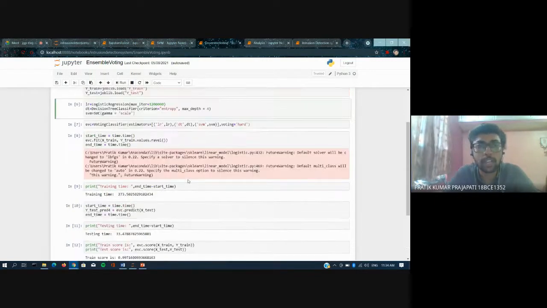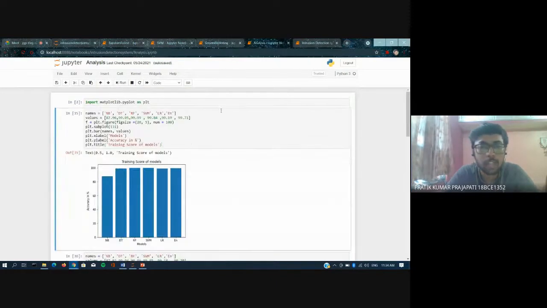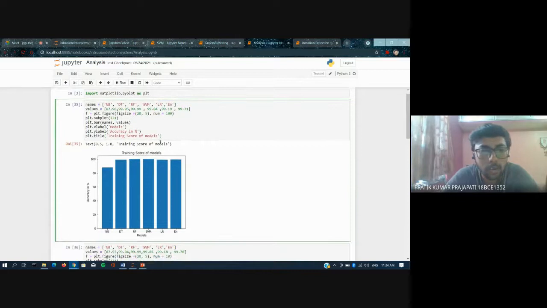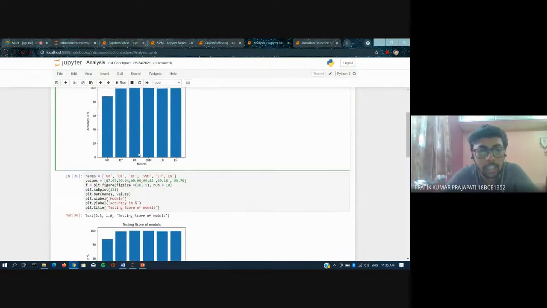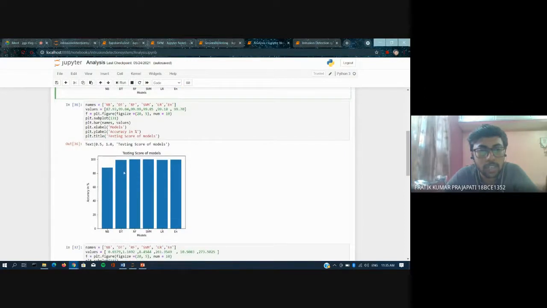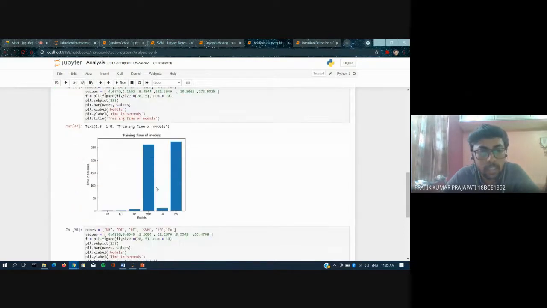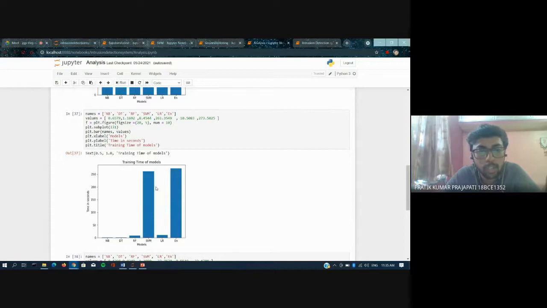Then we move on to analysis of all the models we have implemented. We can see that apart from naive Bayes, almost all the models showed good accuracy, around 99%. These are the training scores, and for the testing scores also, apart from naive Bayes, everyone showed good results, but decision tree stands out in training and testing scores. Next we move on to training times of the models. SVM and ensemble learning showed very high training times, around 250 and 270 seconds, but naive Bayes was around 1 second.